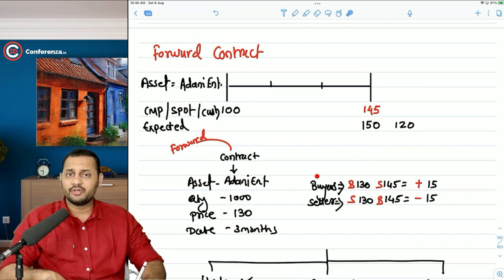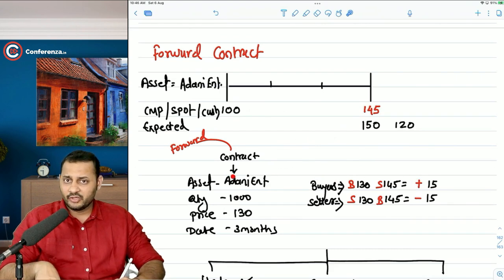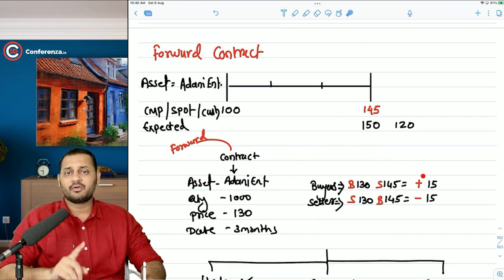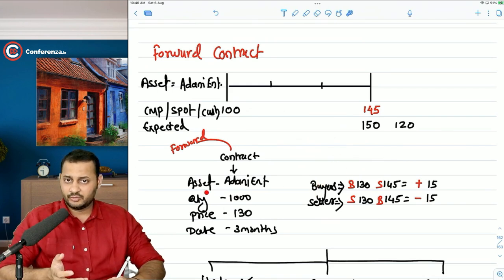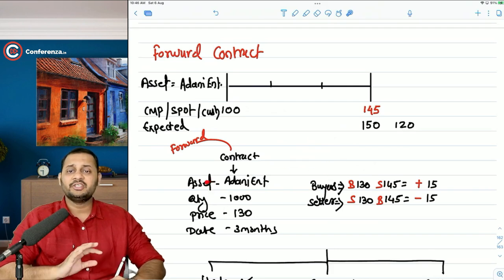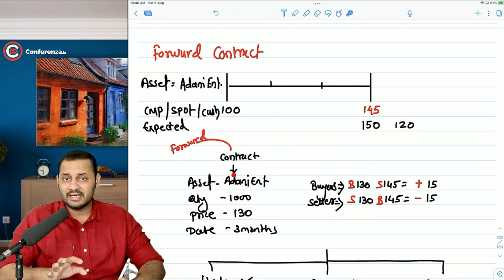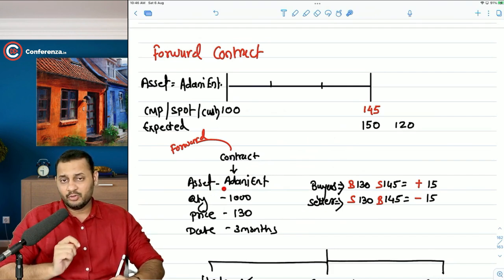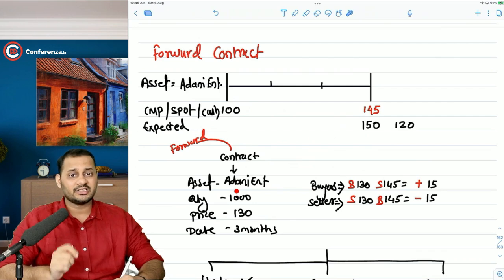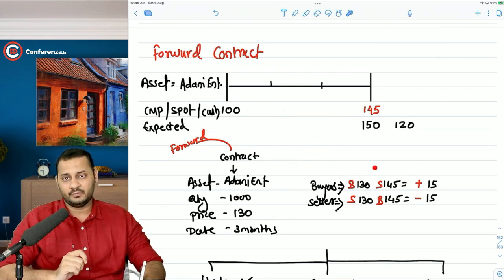So what exactly is going to happen? You will have a cash inflow of 15 rupees only. There was no cash inflow in the beginning. There will not be a cash outflow and inflow in the beginning except for this amount. So you will receive 15 rupees and the seller will have to pay 15 rupees. Both of you didn't own the stock at the beginning. Okay, and both of you had no intentions to own or sell the stocks in reality. Both of you were playing in this market just for the purpose of gain.